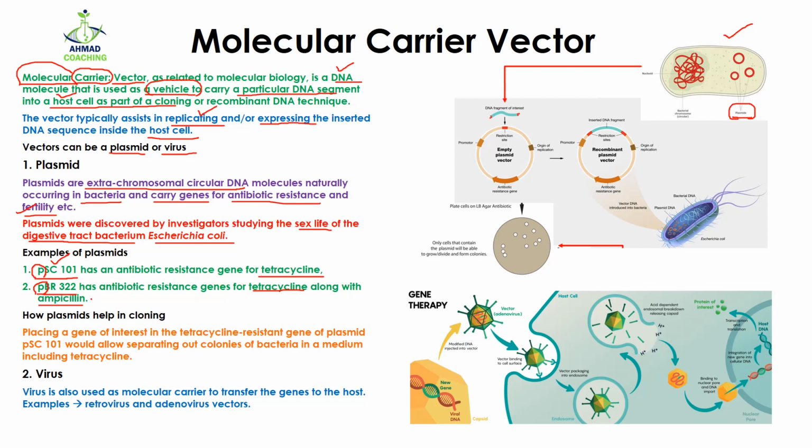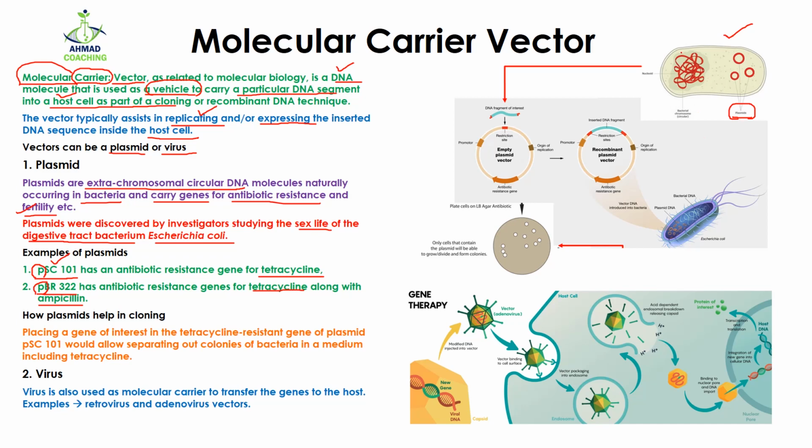So how is plasmid actually helping in the cloning? Why are you using it in the cloning, and how can you identify which bacteria has plasmid or your desired gene? So what you are going to do is place a gene of interest in the tetracycline resistant gene of plasmid pSC101.